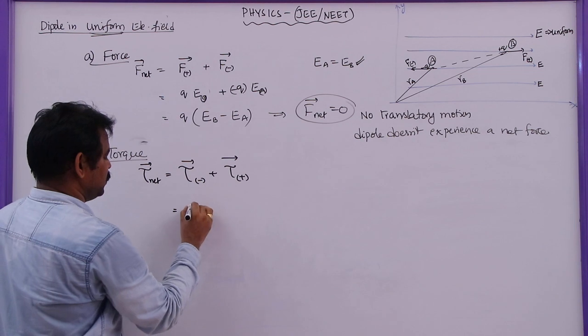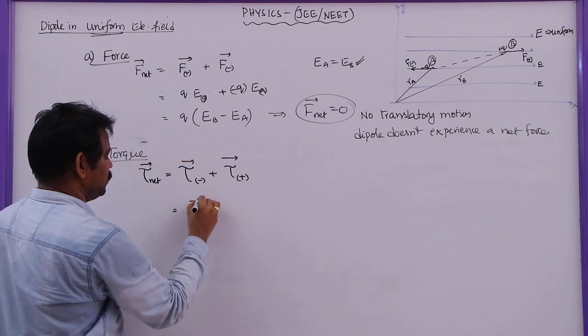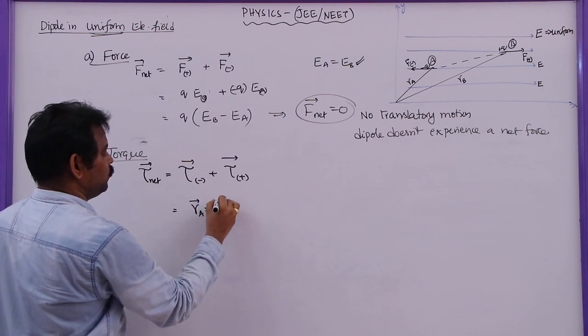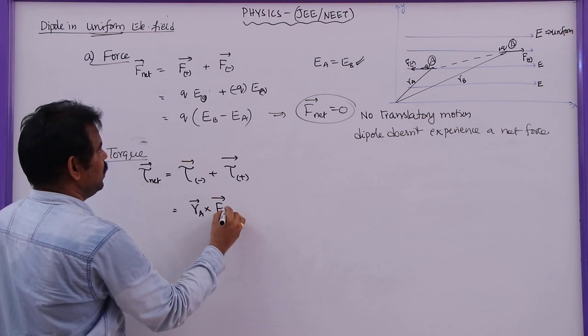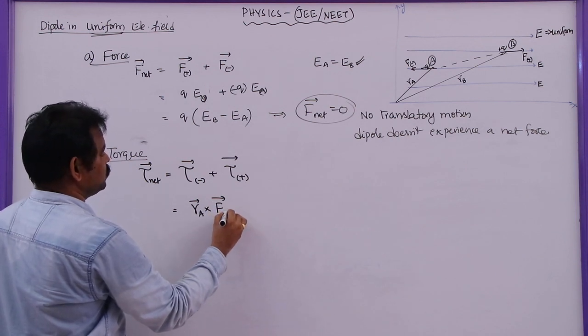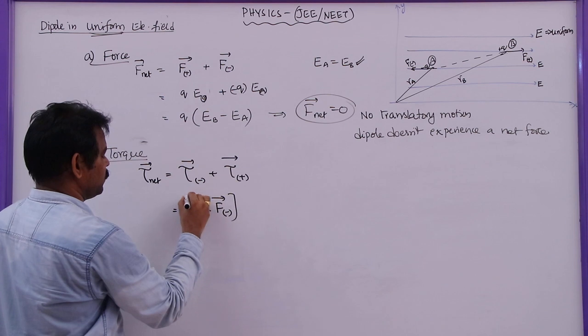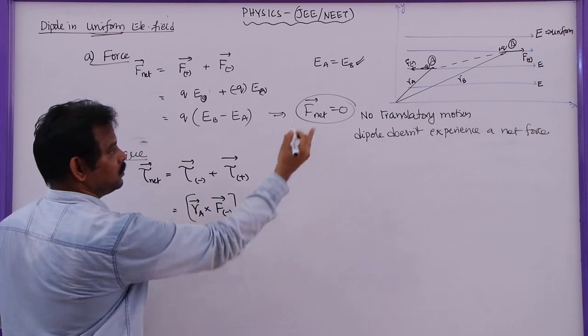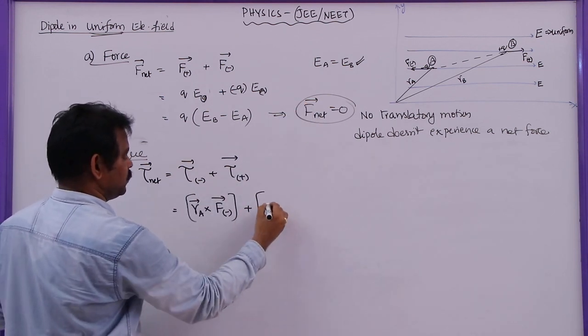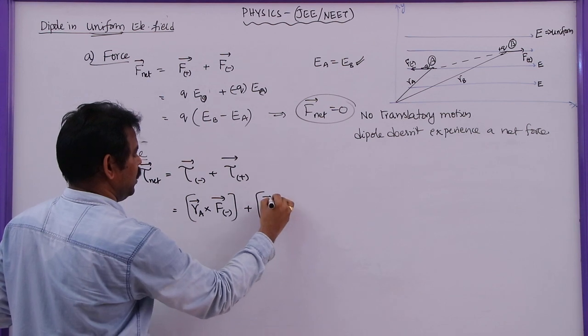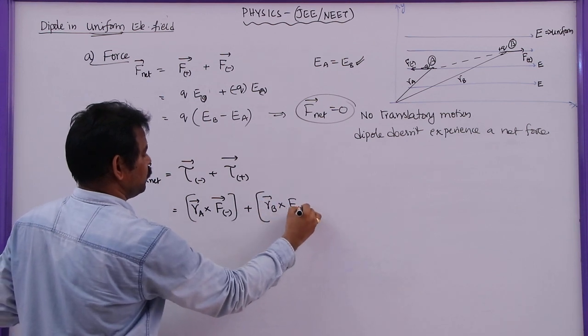What is the position vector of the negative charge? The negative charge position vector is RA bar, into the force experienced by it. For the positive charge, this will be RB bar cross F plus bar.